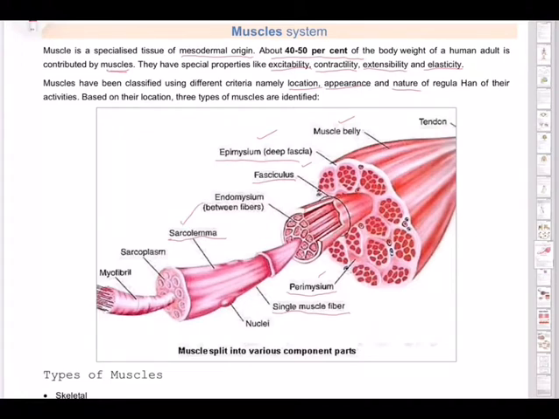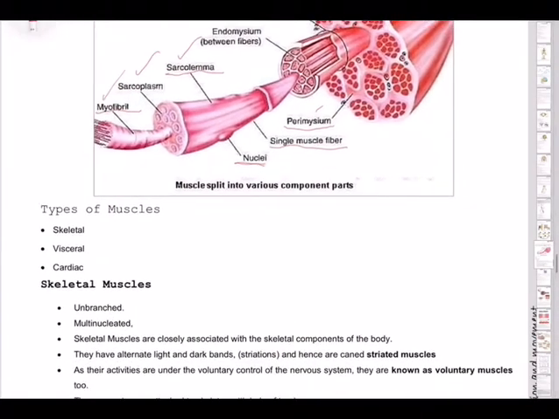The entire single muscle fiber is covered with a layer called the sarcolemma, and this single muscle fiber will have a lot of nuclei and sarcoplasm, the liquid present inside the muscle fiber. The muscle fiber is biologically called myofibril. So basically our muscle is a bundle of myofibrils.